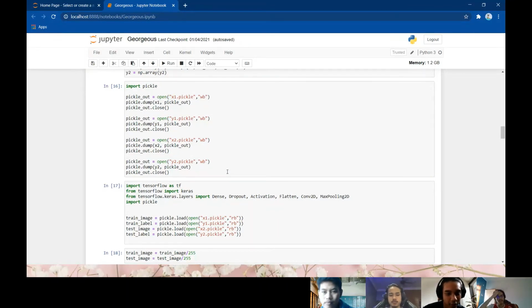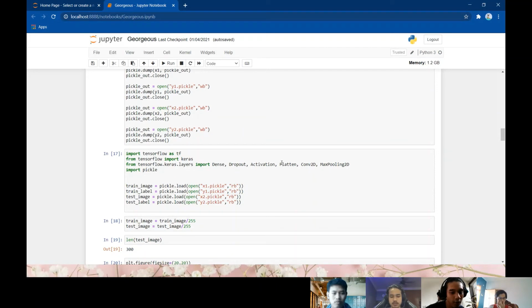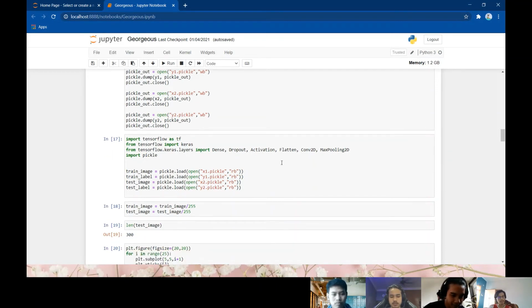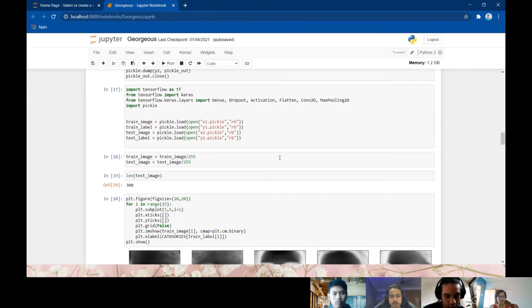Okay, next we call back the train data and test data using what we pickled just now. Then from the data that we pickled, we divide it by 255 because of the RGB characteristic, where 0 is black and 255 is white.